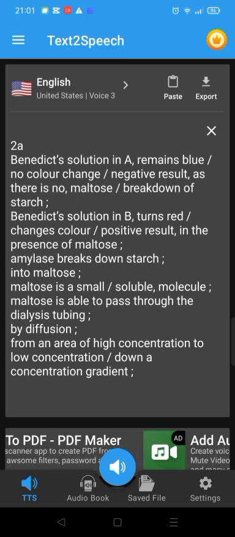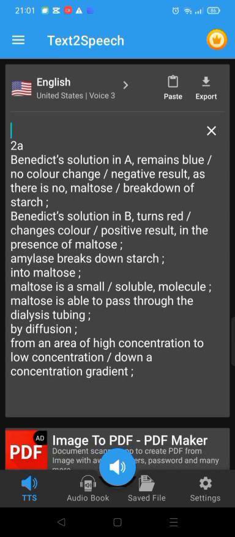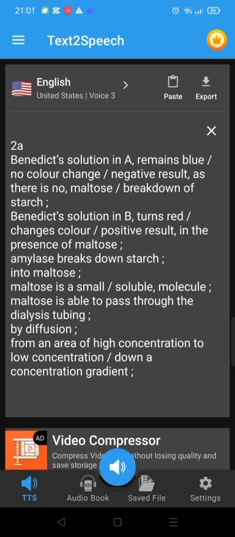2AII. Name of enzyme. Organ where enzyme is secreted. Organ where the enzyme acts. Products of digestion involving this enzyme. Amylase, salivary glands, mouth, buccal cavity, simpler sugars, maltose, glucose. Pepsin, stomach, gastric glands, stomach, amino acids. Lipase, pancreas, small intestine, duodenum, ileum, fatty acids and glycerol. Maltase, small intestine, epithelial lining of the small intestine, glucose.